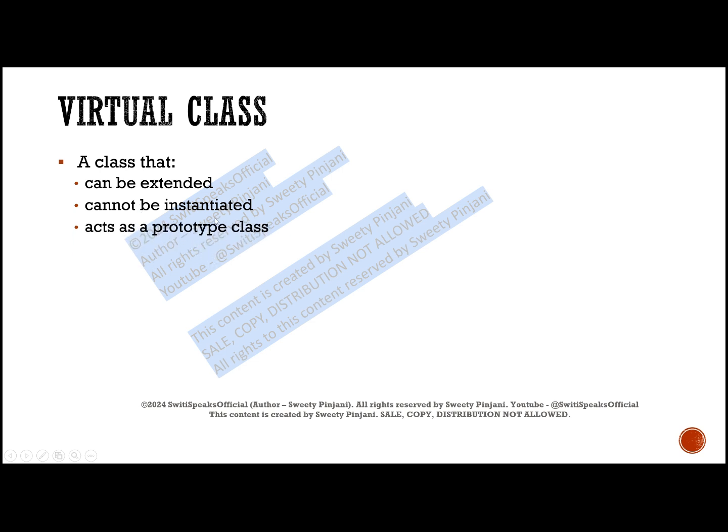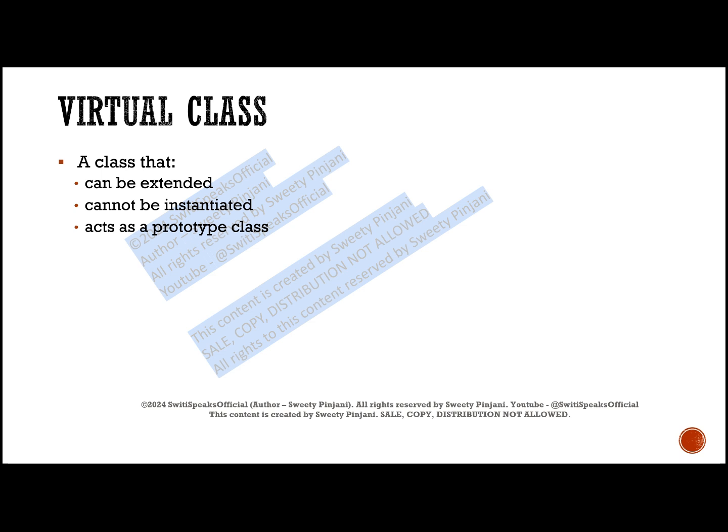And it only acts as a prototype class. It doesn't have any implementation, it only provides the prototype. Prototype means it's kind of a template, like what are the different methods which can be present inside the class. The method can be a task or function.